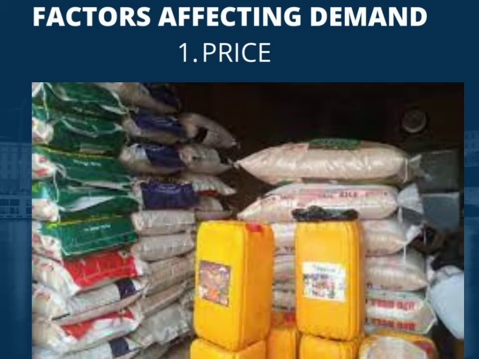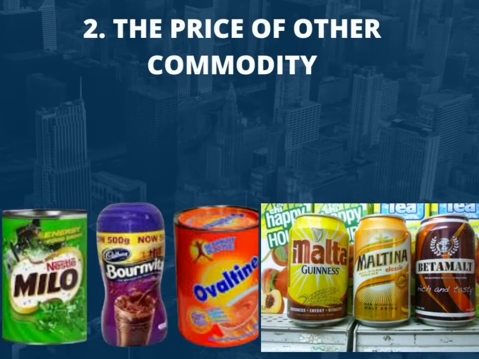Factors affecting demand. 1. Price. We have many factors that affect demand, but we are going to study some of them. One of them is price. The higher the price of any commodity, the lower the quantity that will be demanded. The lower the price of any commodity, the higher the quantity that will be demanded. That is, more goods are demanded when prices are low. People buy a lot of goods when prices are low.